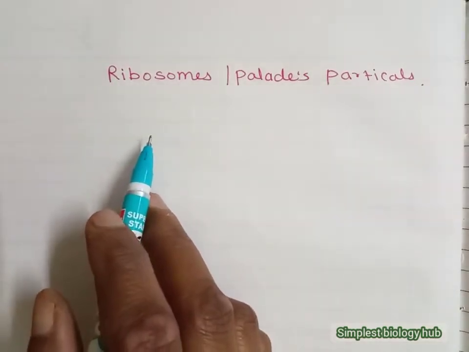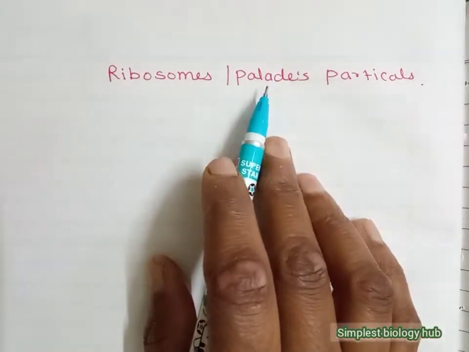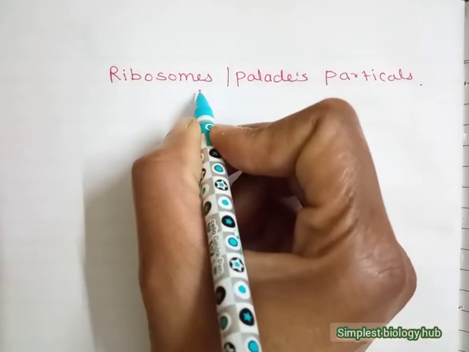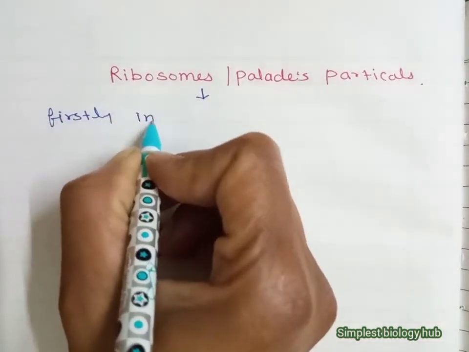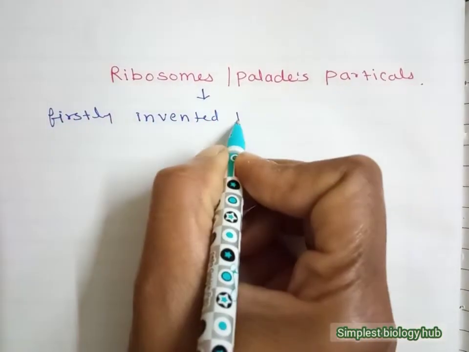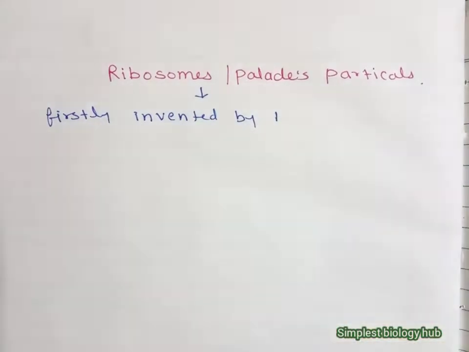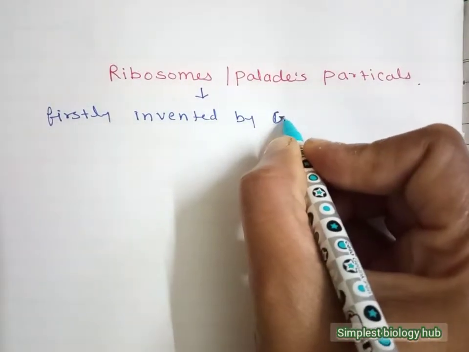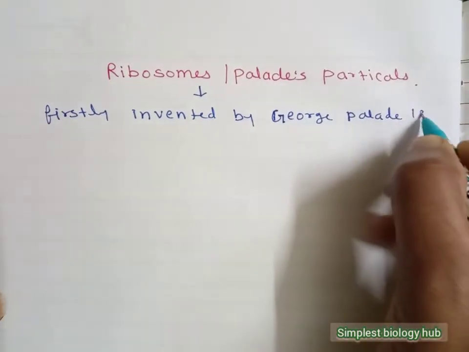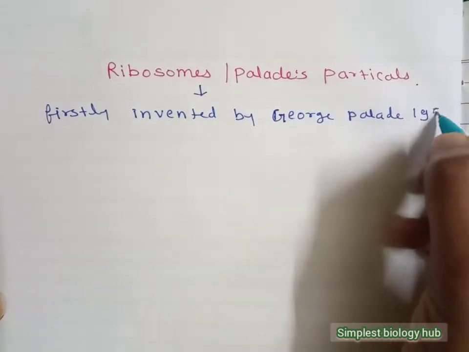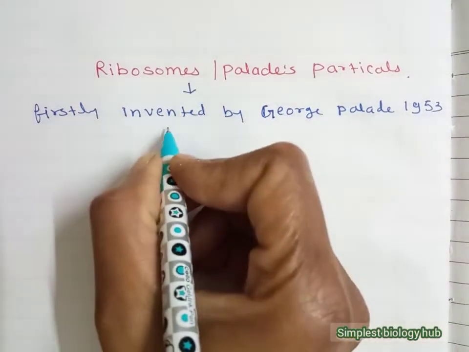It is a lesson of class 11th with the topic ribosomes. It is also called Palade particles. Why do we call it the Palade particle? Because it was first discovered by George Palade in 1953. It is found in the cytoplasm.